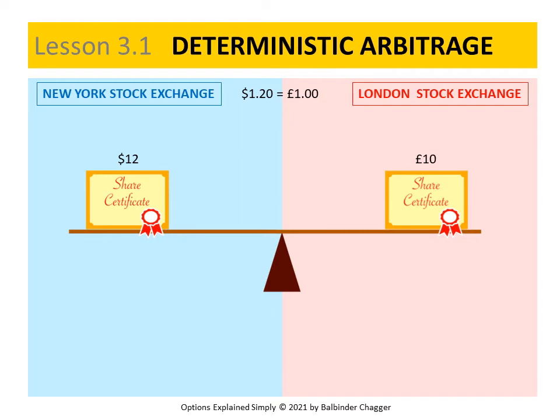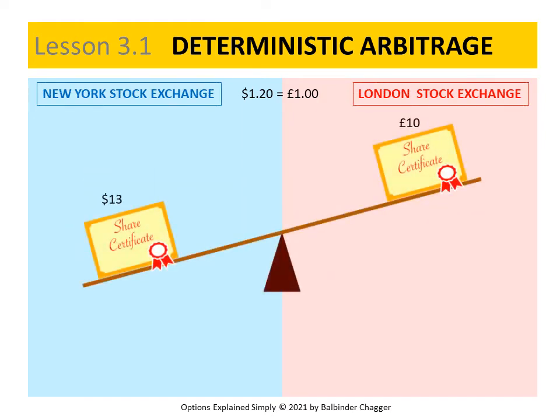Say the shares in New York are trading at $13 and in London at £10. Then the share prices are imbalanced. Either the New York share is too expensive by $1, which is 83 pence, or the London share is too cheap by 83 pence, which is $1. Instead of being the same, the share prices have spread apart by $1 or 83 pence.